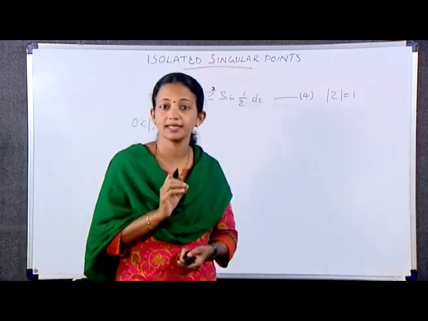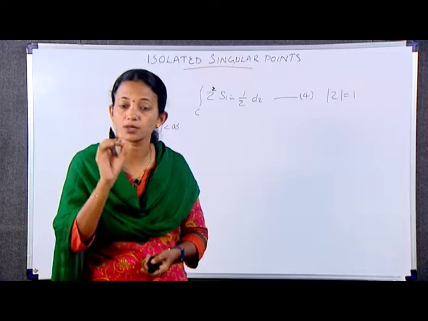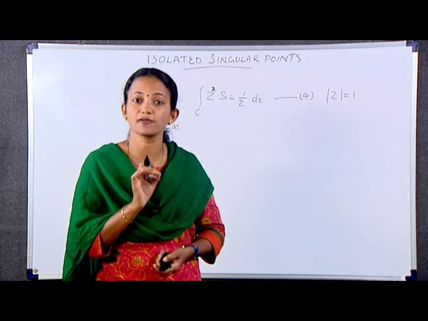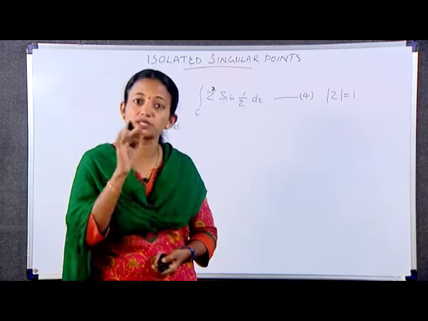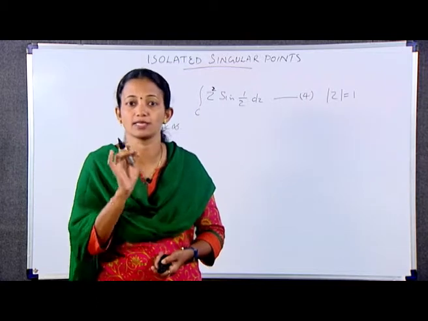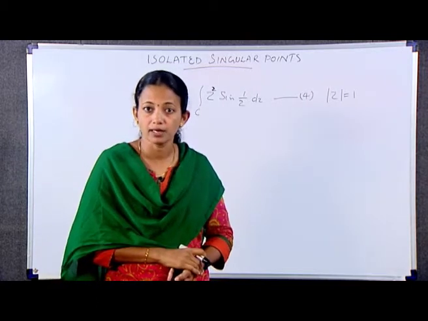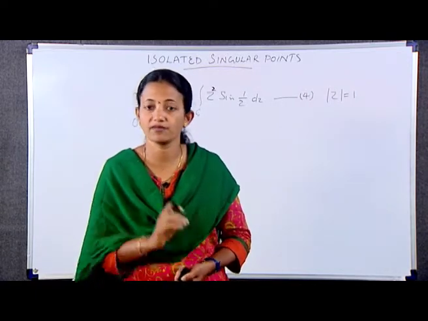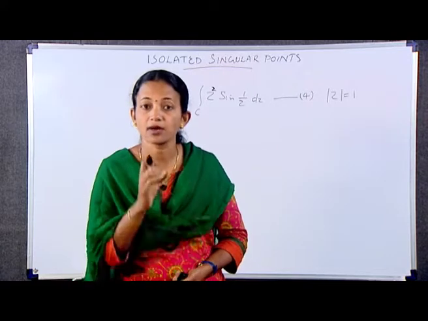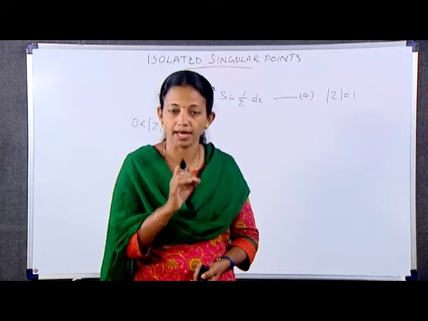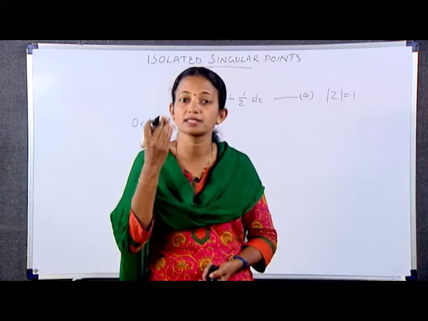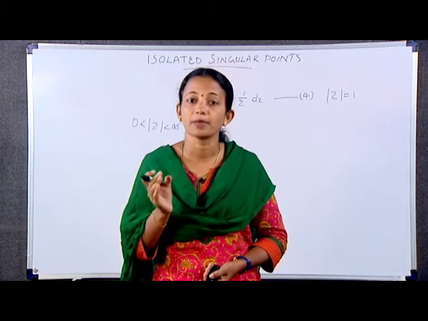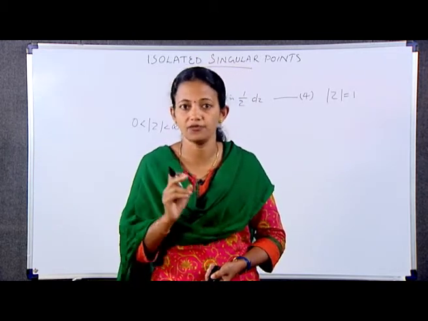Thus, noting that z naught is equal to 0 is an isolated singular point, according to equation 3 the value of the integral 4 is 2 pi i times the residue of its integrand at z is equal to 0. To determine that residue, we recall the Maclaurin series expansion that we have already discussed. The Maclaurin series expansion of sin z is z minus z cube by 3 factorial plus z raised to 5 by 5 factorial minus z raised to 7 by 7 factorial plus etc., where mod z less than infinity.